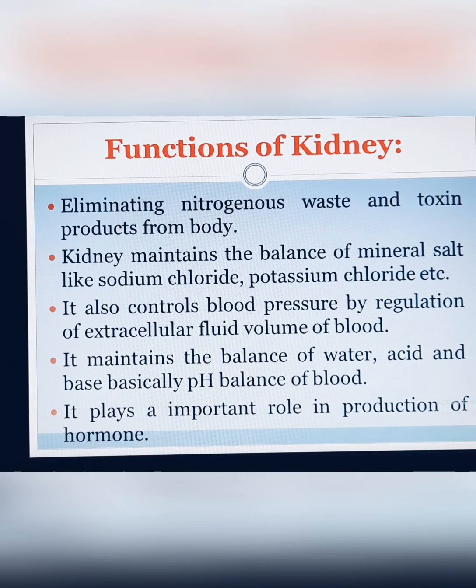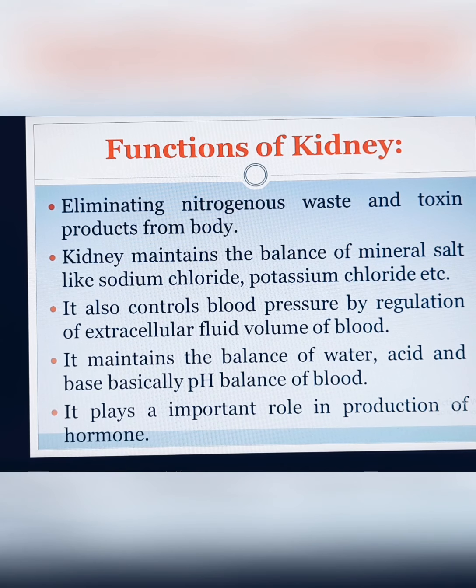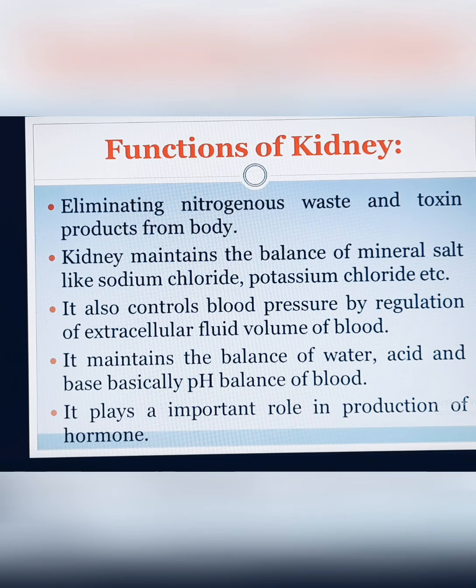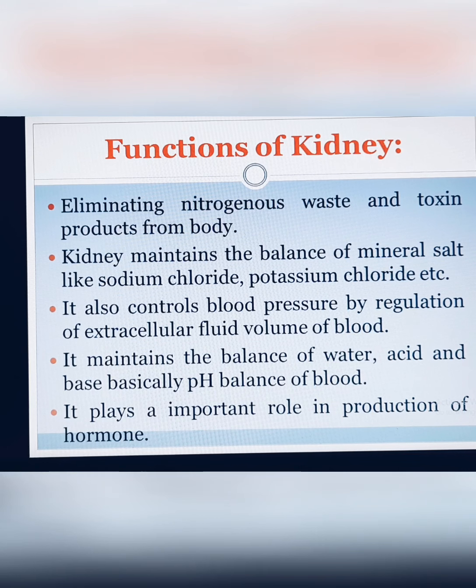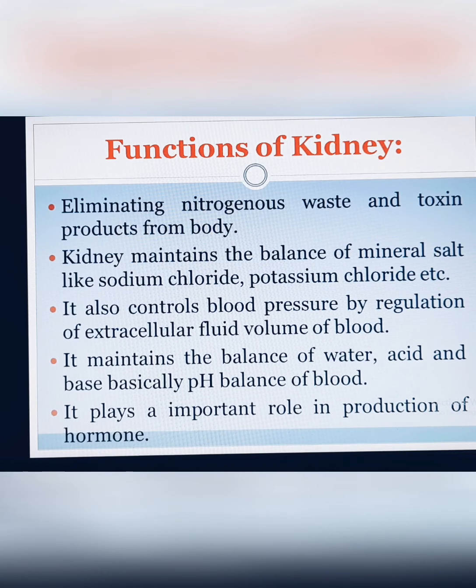So what are the functions of the kidney? The first and foremost function is eliminating nitrogenous waste products or toxin products from the body. Like we know, a normal adult expels almost 1500 ml urine daily, and this urine contains nitrogenous waste products such as urea, uric acid, ammonia, creatinine. So these products should be removed or expelled from our body, and the main function of the kidney is removing those products.